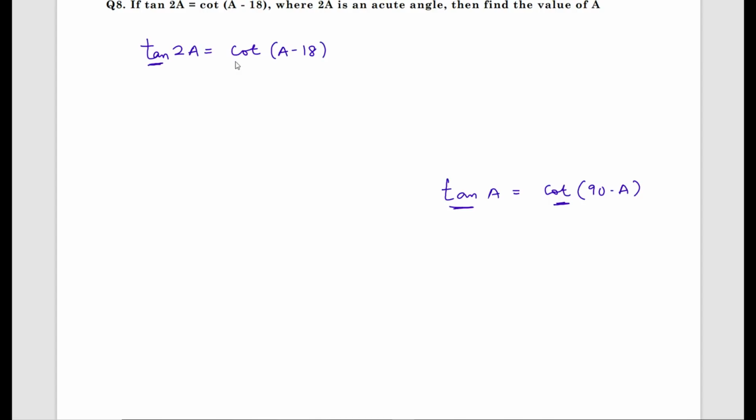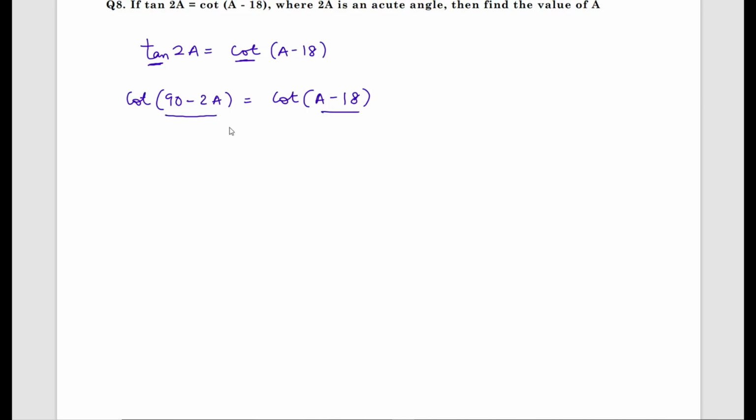Now I should have the same ratio on LHS and RHS. What I'll do, I'll convert this tan ratio in terms of cot. So tan 2a can be written as what? Cot of 90 minus 2a equals cot a minus 18. The complement of tan is cot. Tan a is cot of 90 minus a. Here 2a is there, so I have written 2a. Now equate the angles, that is 90 minus 2a equals a minus 18.